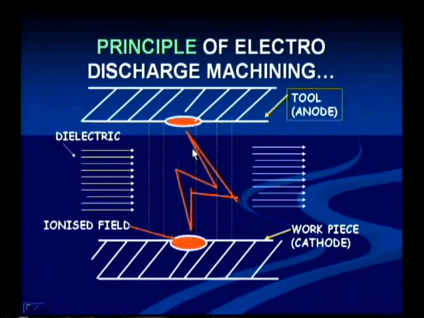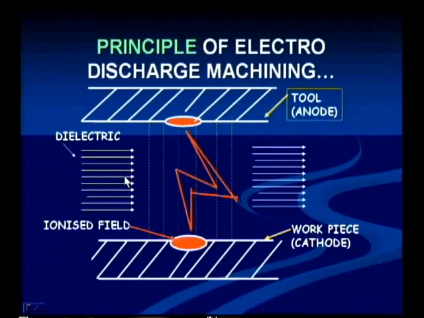And what we need here is, whatever spark comes, it should attack at a particular point only. It should not attack all these things. Wherever we want to remove the material, the concentration of the spark should be only on that particular spot. For that we are using this dielectric fluid. This dielectric fluid has different functions. Here you can see the zones with these vertical lines. Within this zone, this spark should attack. It should not deviate from this place to this place, so that the material is removed only where it should be.